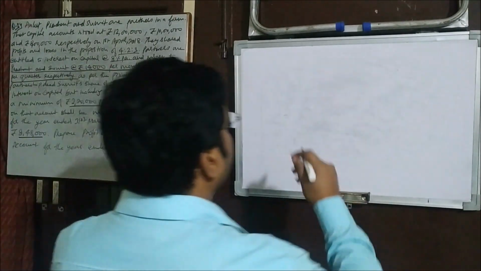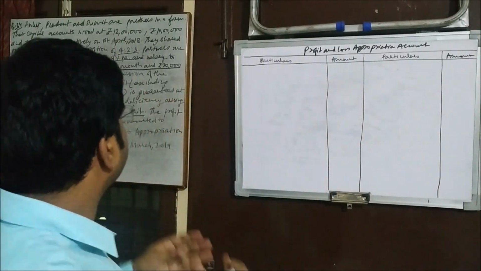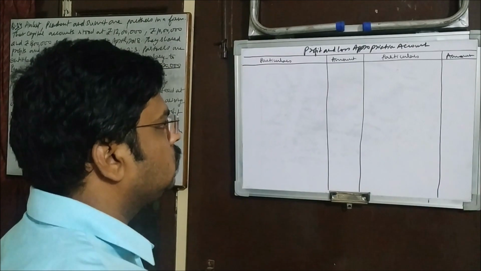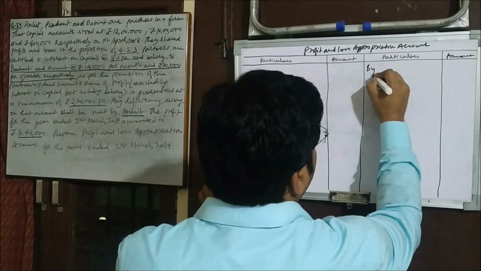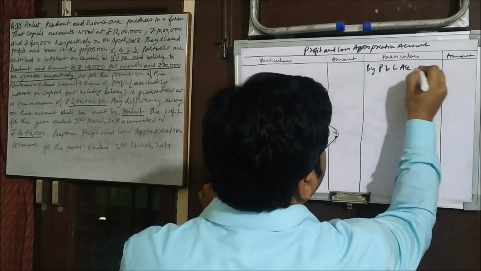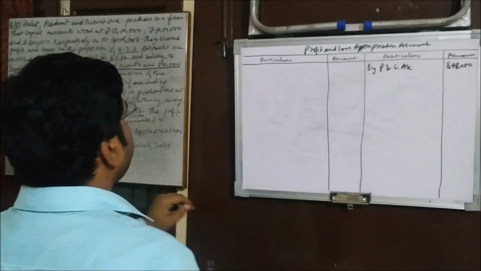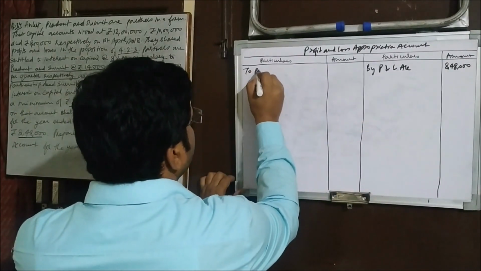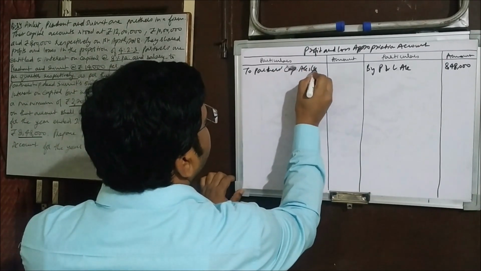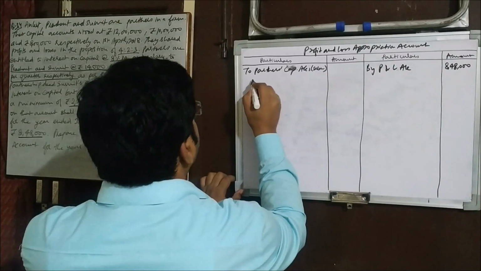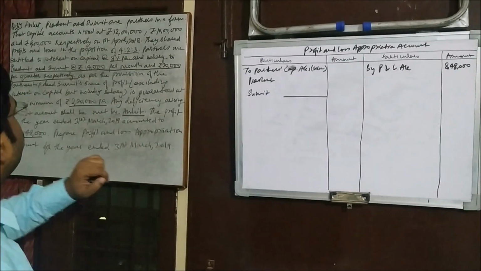Alright then, let's prepare profit and loss appropriation account. Let's start that. We'll calculate the amount simultaneously. Very first we need to transfer the profit by profit and loss account, that is 8,48,000, right? Then we'll do the entry for salary. So to partners capital accounts, in bracket you can mention salaries. Who is going to get salary? Prashant and Sumit.